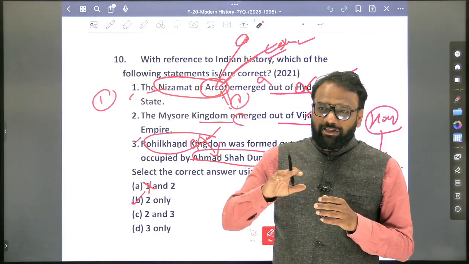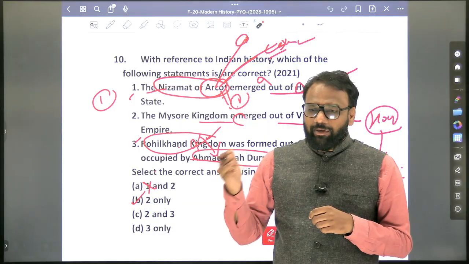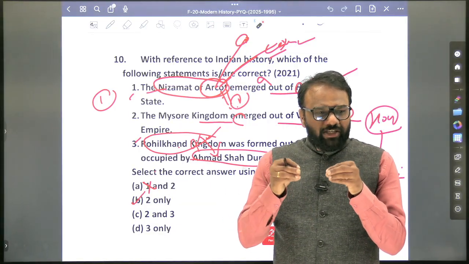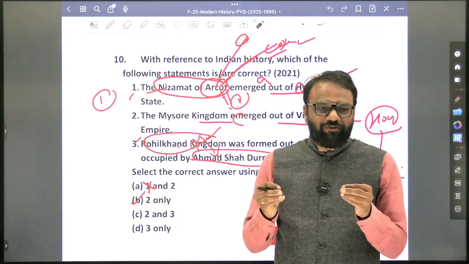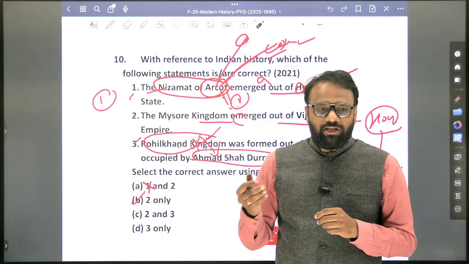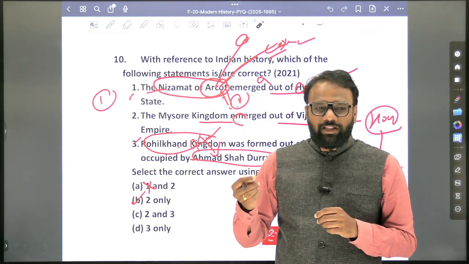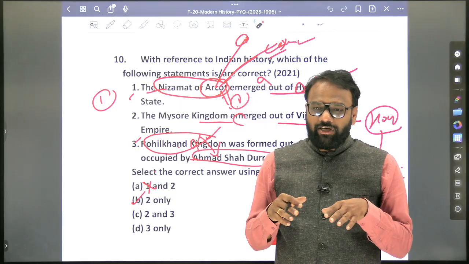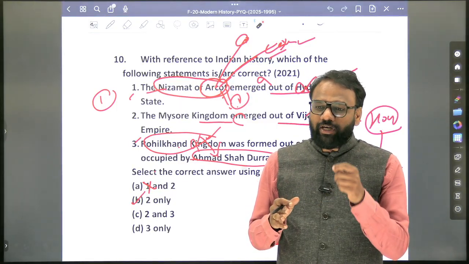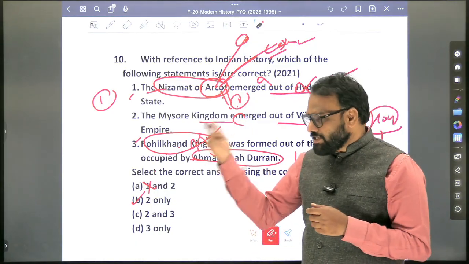Now, not all battles will be important. When it comes to battles, we are not interested in all the detailed aspects. Just 2 to 3 lines of information would be sufficient. But in books and other standard materials, there is a lot of discussion, line to line, like a cricket commentary. Whatever they have done, they will explain. But as a UPSC aspirant, we cannot become a jack of all subjects, and practically it is impossible for us to retain the information pertaining to each and every personality. Again, that strategy we shall discuss later on.